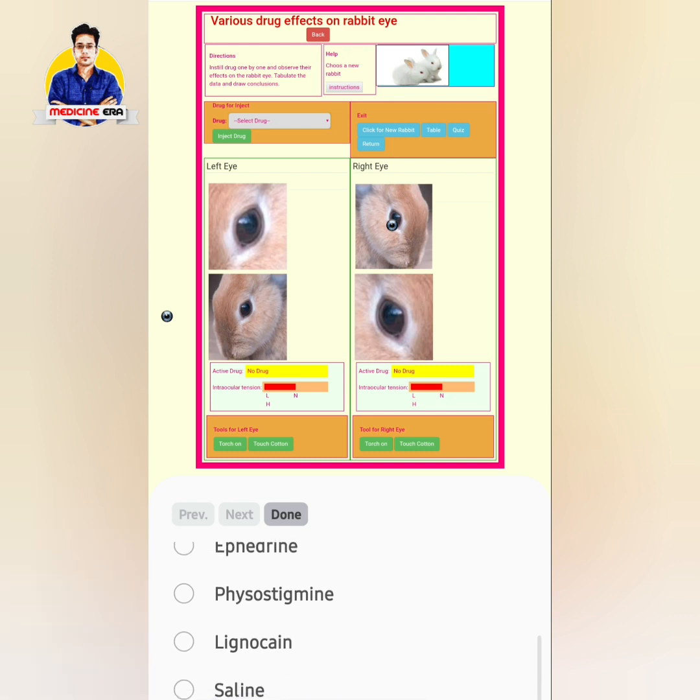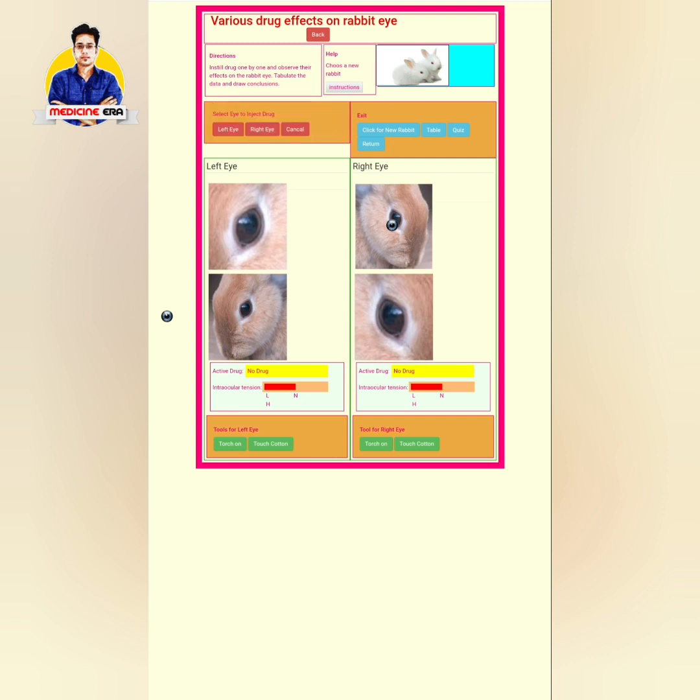So in case of the control eye, the left eye, I am using the saline solution. After choosing the saline solution, you have to click on the inject drug button. There are three options: left eye, right eye and cancel. I am using the left eye as the control, so I am choosing the left eye, and you see that the dropper will inject the saline solution in the left eye. In case of saline solution, there is no difference in the left eye.